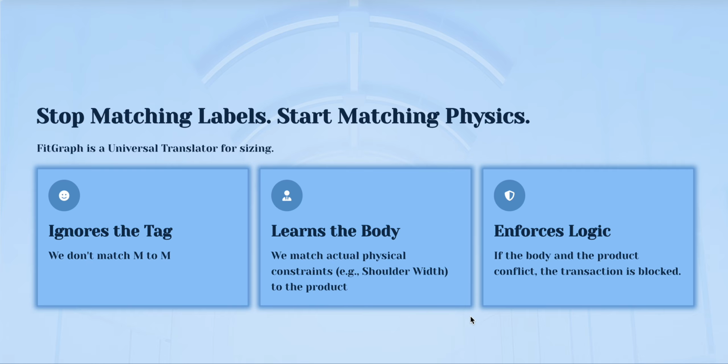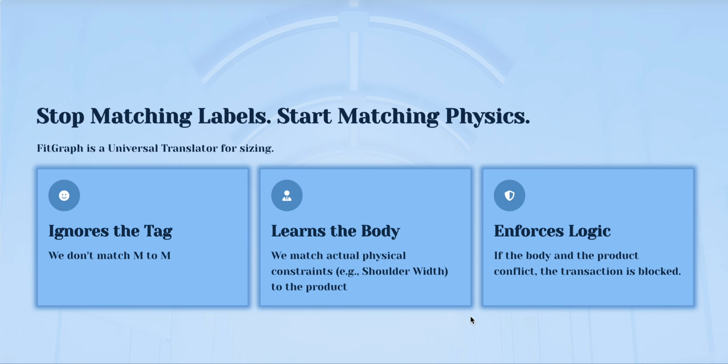I decided to build FitGraph, an AI agent that ignores the size label entirely, and instead acts as a silent tailor that learns your actual body geometry from your behavior. And here is how it works. I'm going to use the example of Zara and H&M.